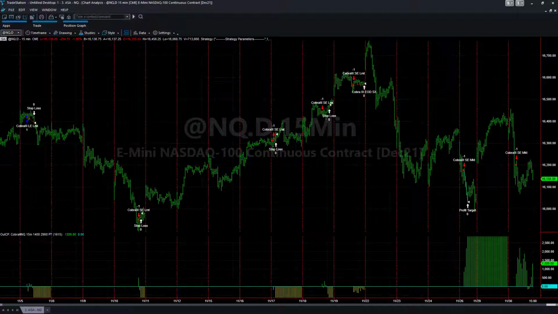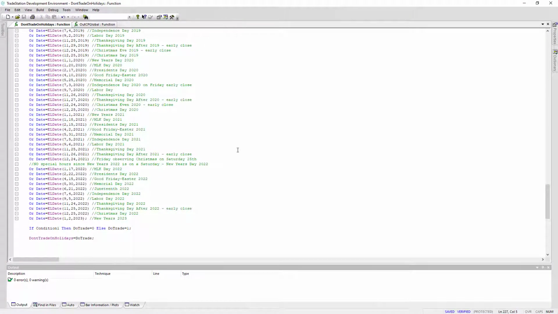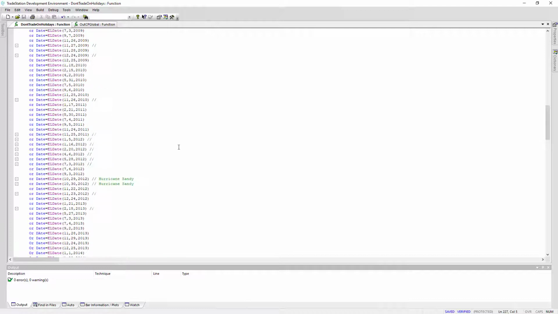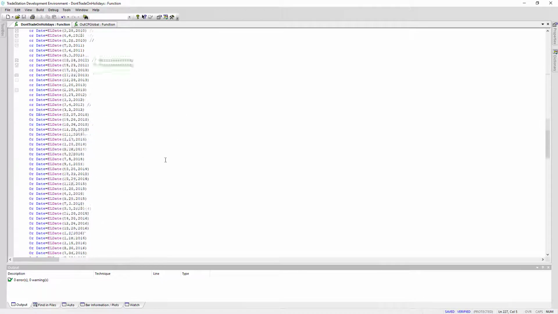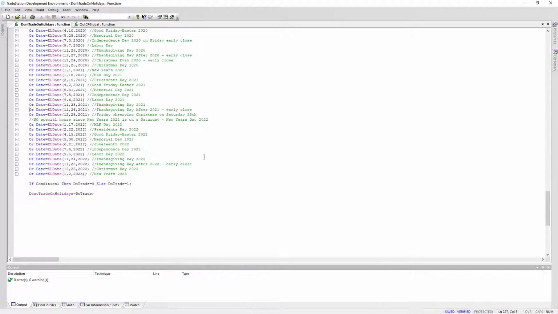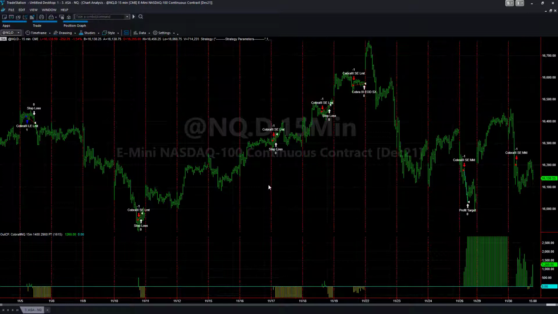I will be emailing this Don't Trade on Holidays function out to my subscriber list. You can download it. You can look at the open code. It is just a function that's referenced in our strategies, and it's just a set of lists. I've thought about creating one of these for the FOMC, but I haven't done that. I don't like to eliminate too many days. I like to let the markets trade the way they are, and manage the cycle.